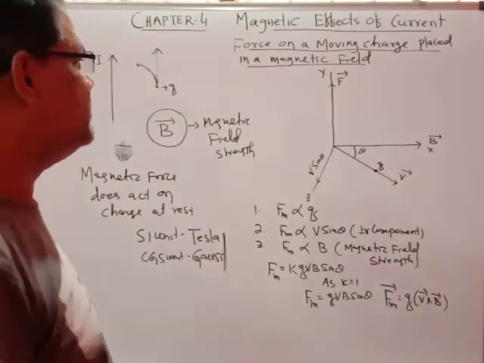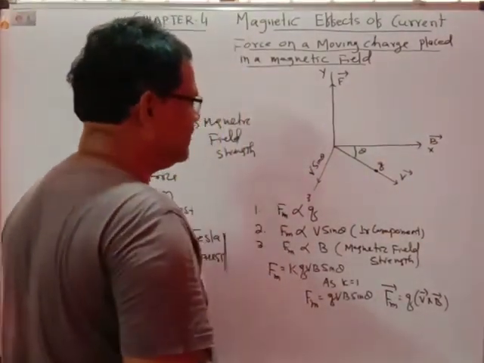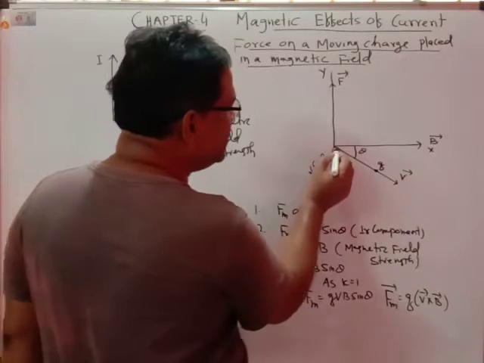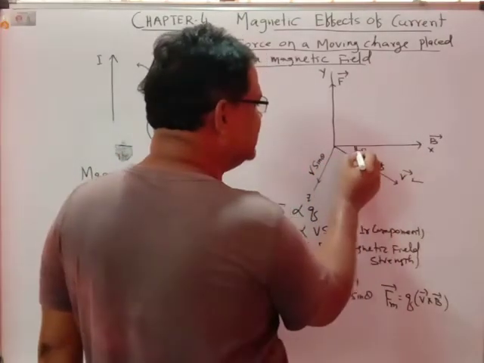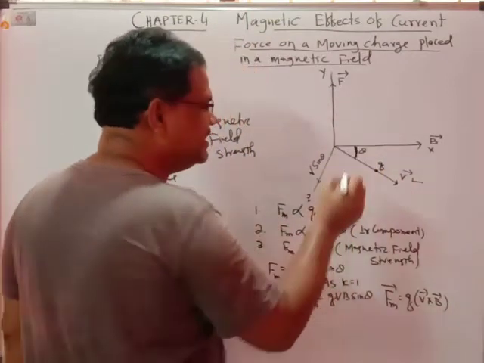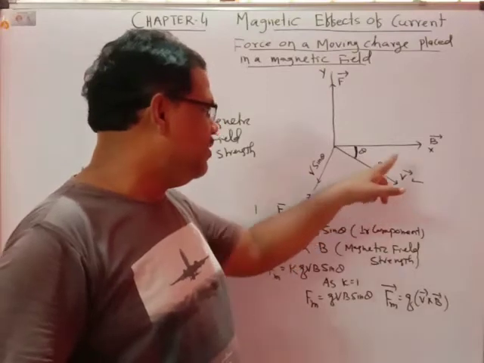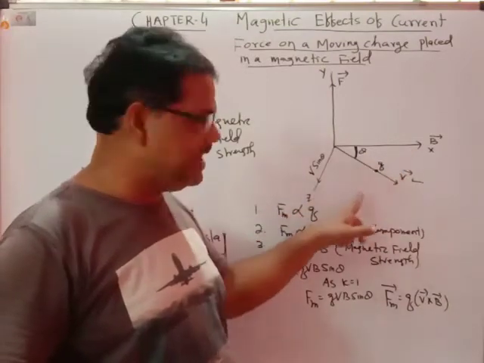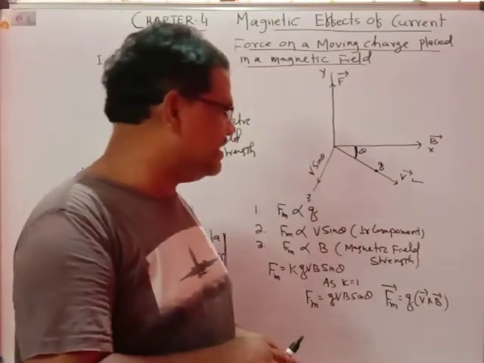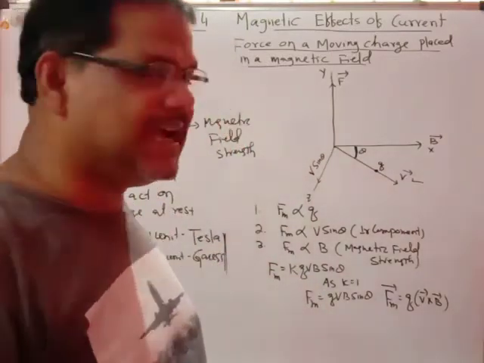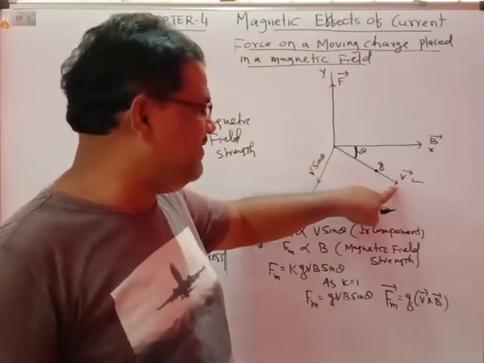Suppose the magnetic field is directed along the x-axis, and the charge q is moving with velocity v, making an angle theta with the magnetic field. That means the charge is moving in the xz plane. We have already observed that a magnetic force acts on a moving charge.